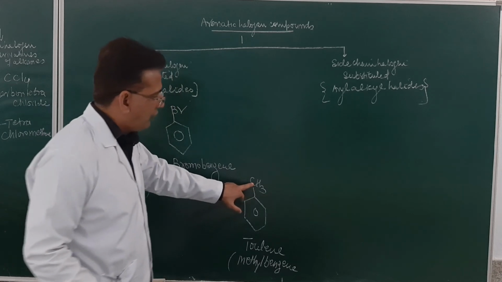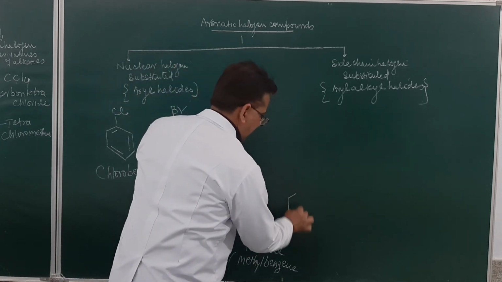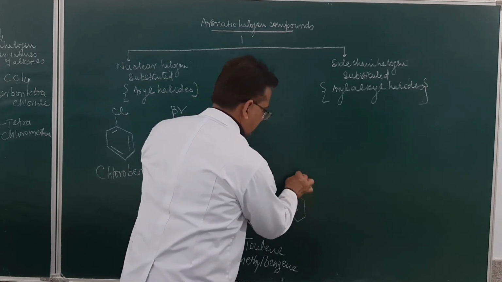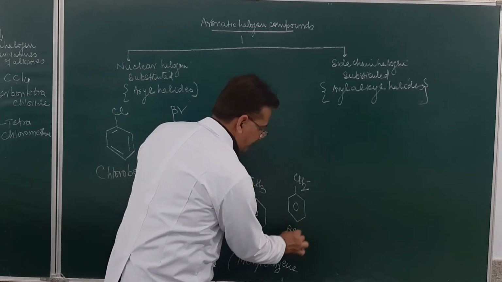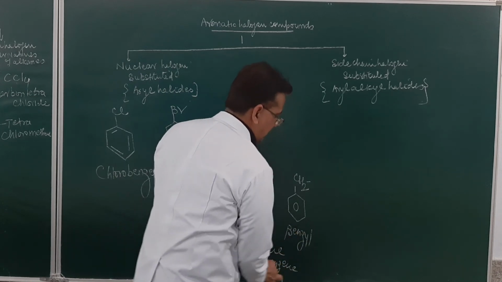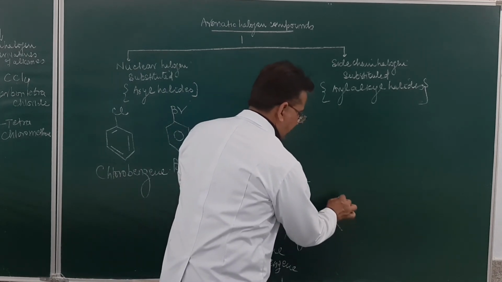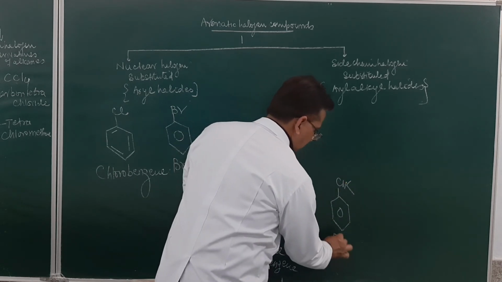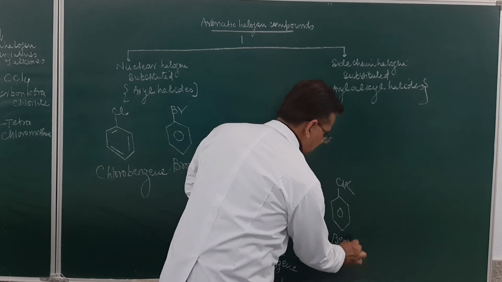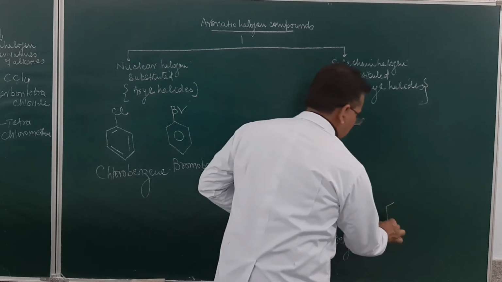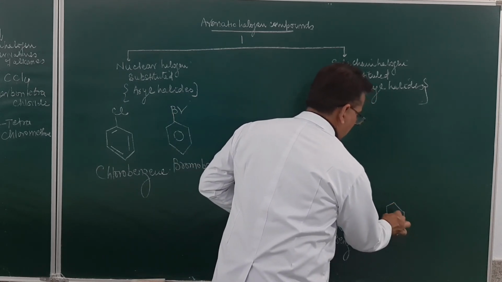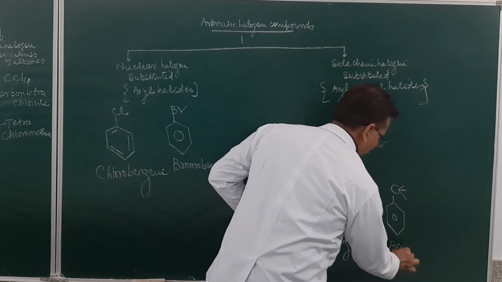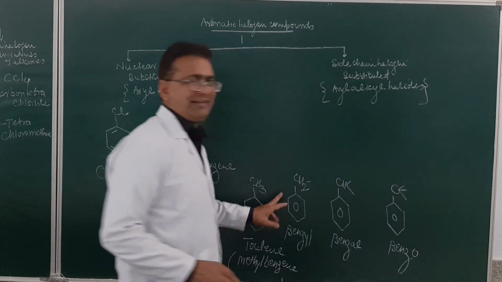Now if hydrogen is removed from here and we write this group C6H5CH2-, what was this group called, student? It was called benzyl. If I remove two hydrogen atoms, CH double dash, this is called benzal. And if I remove all three hydrogen atoms, this will be called a benzo group. Remember this from class 11th?